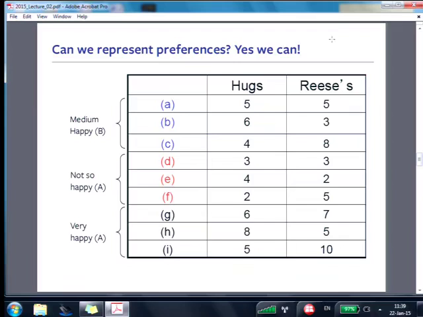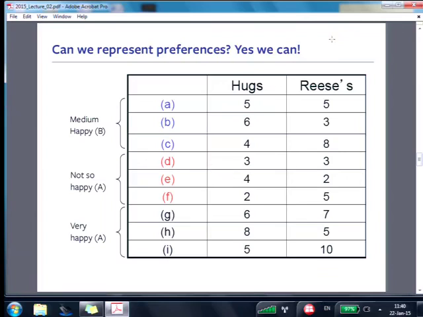Everyone thinks hugs are good and Reese's are good. So if I put those 2 bundles on the table, A and D, what would people choose? A, because it has more of both, right? That's more is better at work. And we can tell a little more then. Since we rigged it so A, B, and C are all the same, and A is better than D, is B better than D? Yeah, for this person, it is. Because B is indifferent to A, A is better than D, transitivity, so B is better than D. Right? That's how the game works.